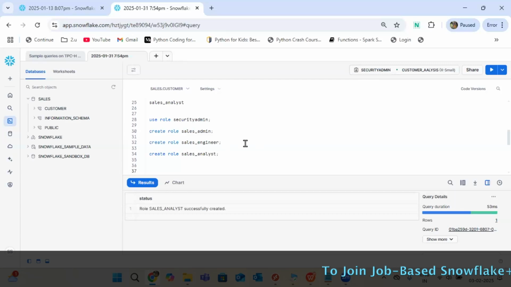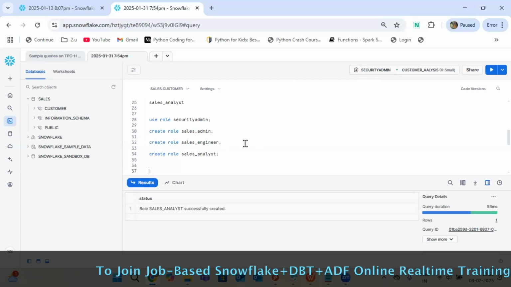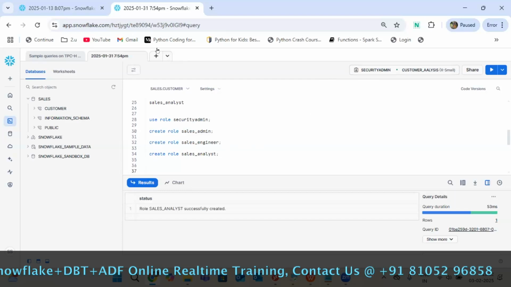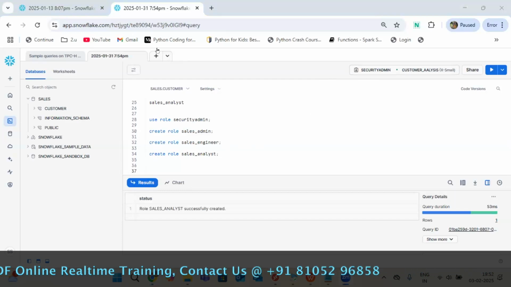His ID is not here. Kiran or anybody's name you can keep as a username. That user having the security admin, then that user can create the things. That is the point. Okay.